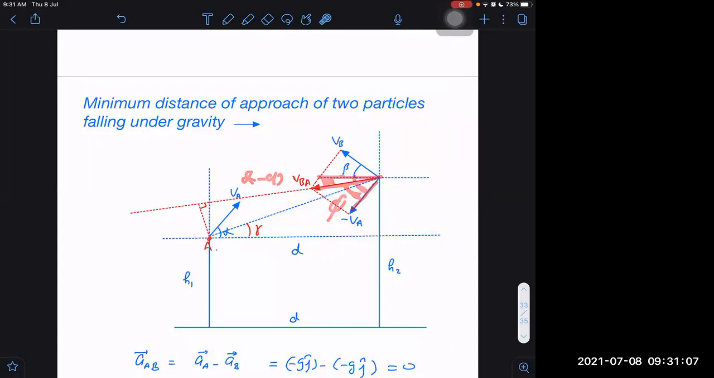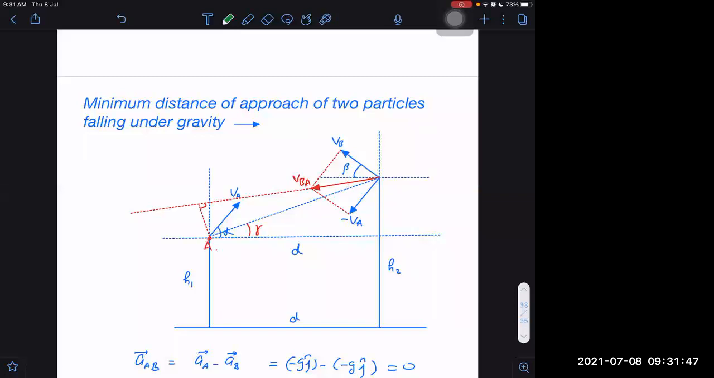Total is alpha. With horizontal, VA is making alpha angle. But this VBA, let it be making phi angle here. Then alpha minus phi will be this angle. And this angle again we can determine as gamma minus alpha minus phi, right? This is alpha, this red color angle. Let me represent the angles in different colors, otherwise it will be confusing.